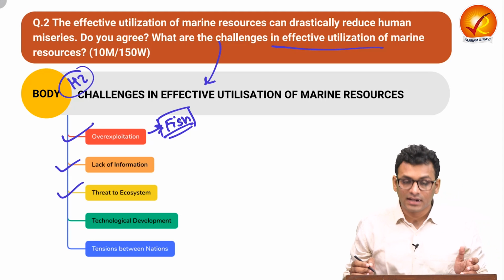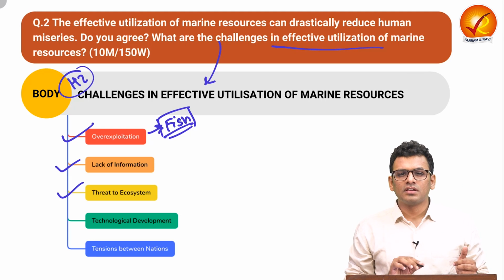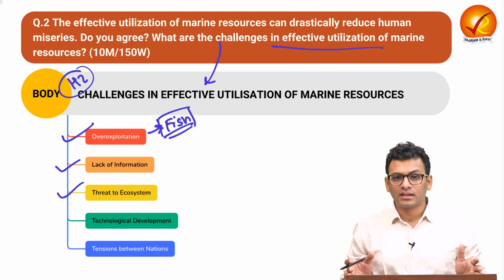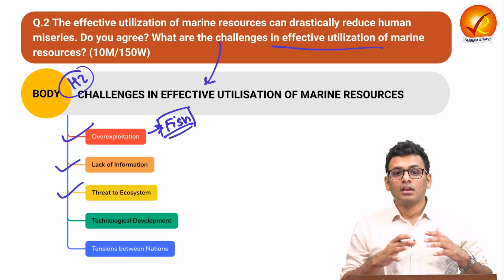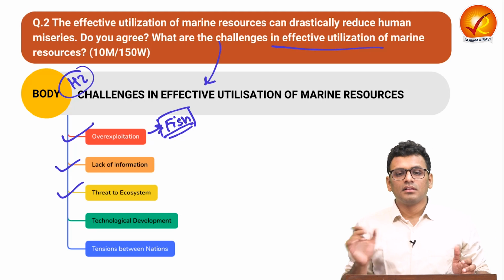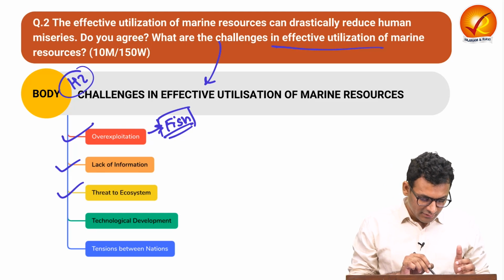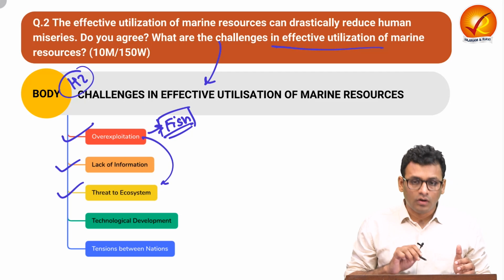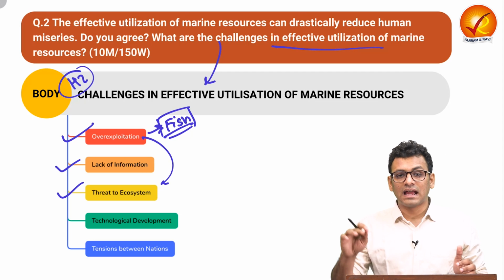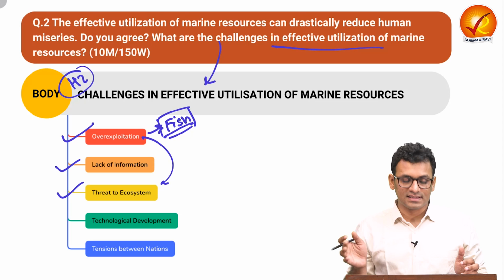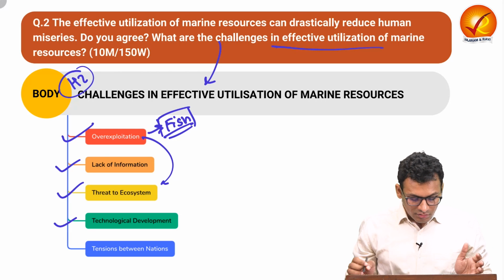Next is with respect to threat to ecosystem. Again, over here, we have to understand that the entirety of the marine ecosystem is very much dependent on multiple levels. So if there is any overexploitation of a specific kind of resource, it can directly impact other marine resources as well. The next is technological development.